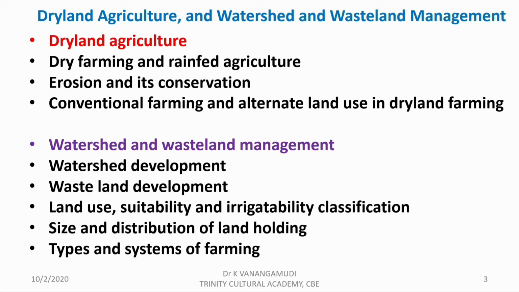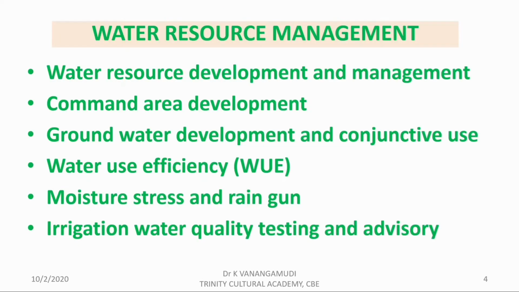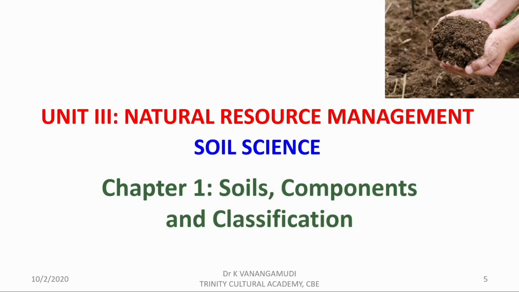Dryland agriculture deals with dry farming and rainfed agriculture, erosion and its conservation, conventional farming and alternate land use system. Topics namely watershed and wasteland management, land use classification, land holding and farming system will also be delivered. Water resource management include water resources, command area development, groundwater and conjunctive use, water use efficiency, moisture stress and quality of irrigation water. Good friends, we begin with soil science.